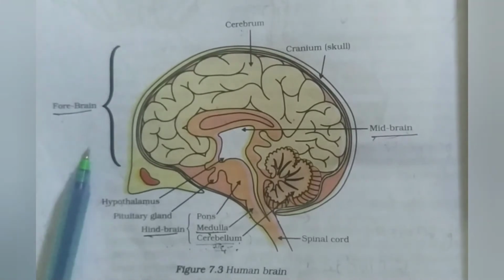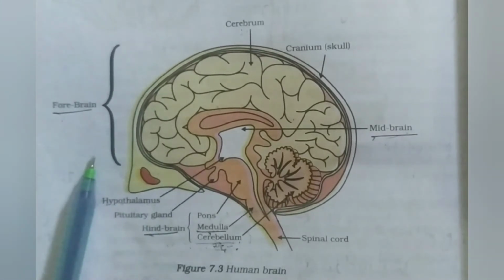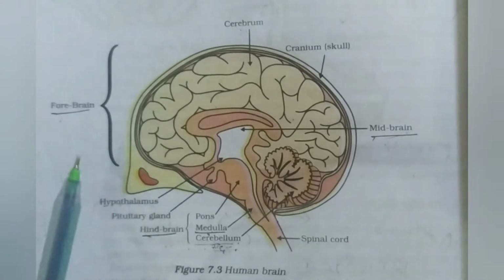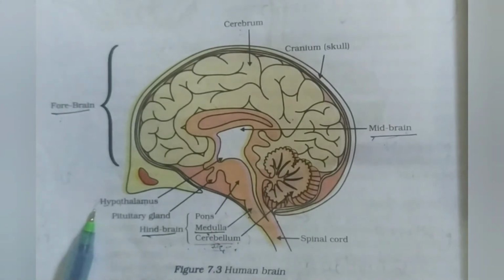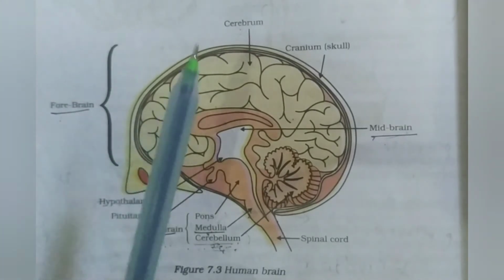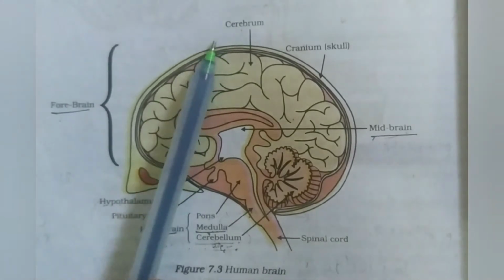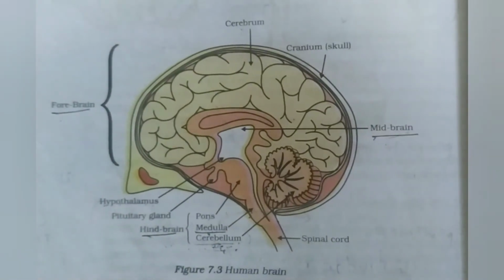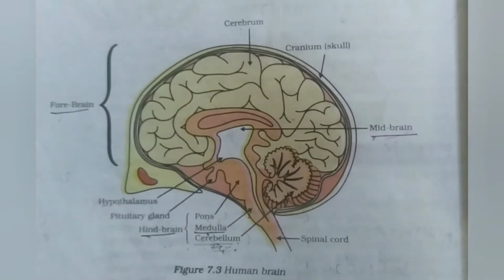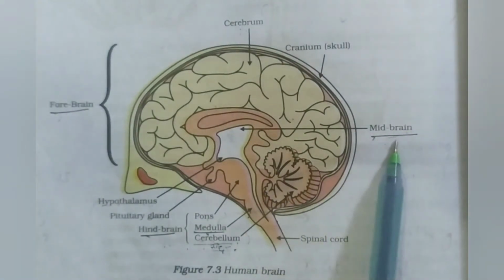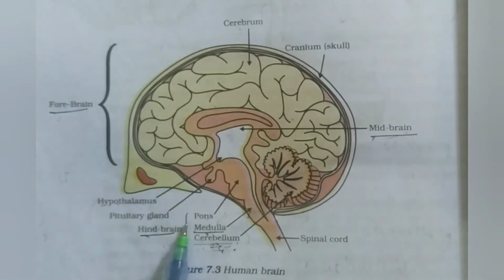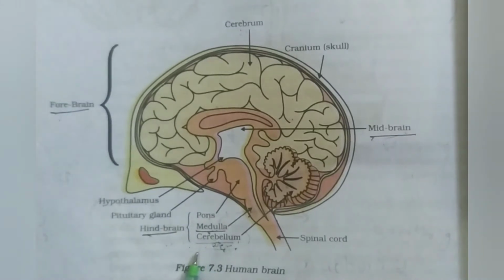It is a center for control of water balance, blood pressure, blood temperature, sleep and hunger. Hypothalamus controls the body temperature. So the cerebrum is responsible for memory and sense. Let us next move to the midbrain. The midbrain is responsible for hearing and sight. So the midbrain controls our hearing and sight, whereas the hindbrain consists of pons, medulla and cerebellum.